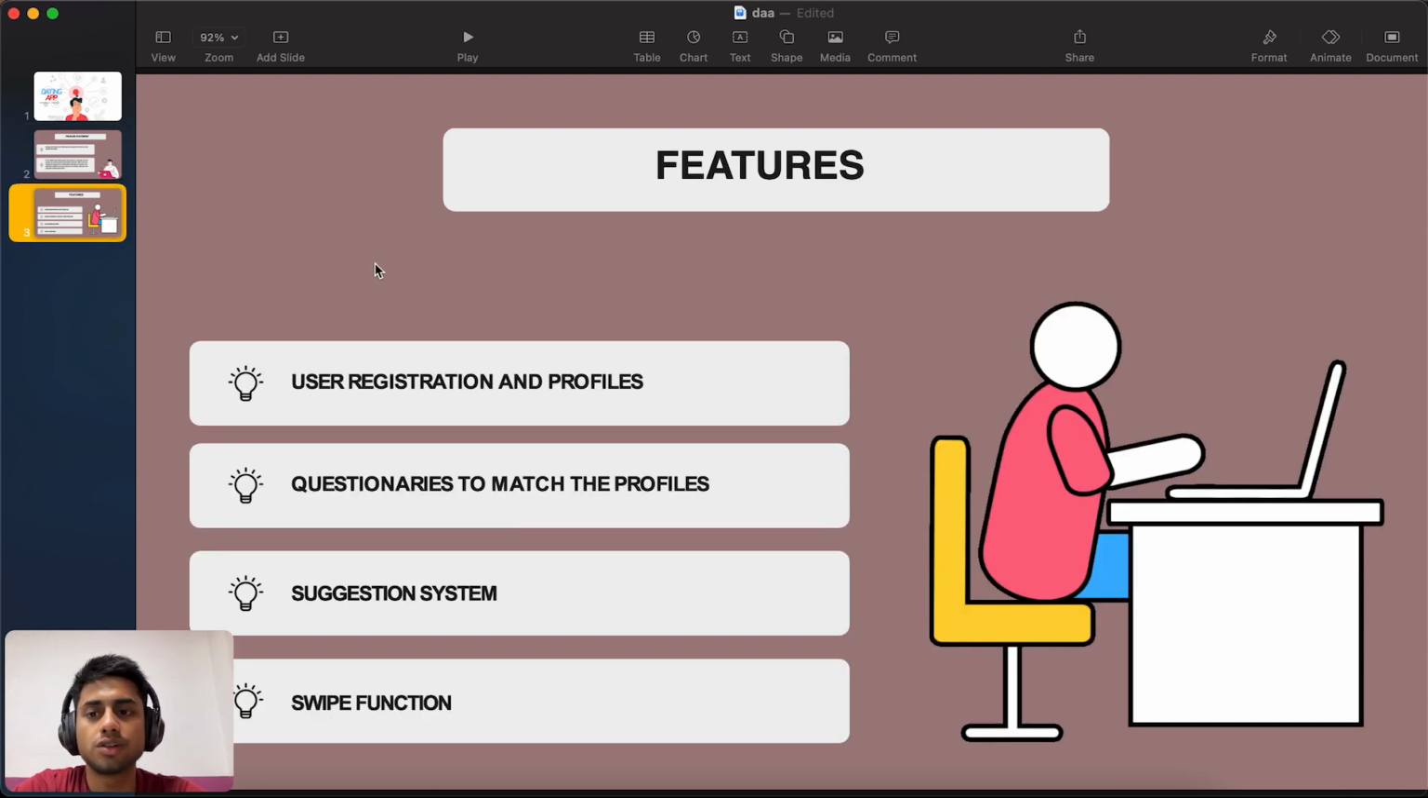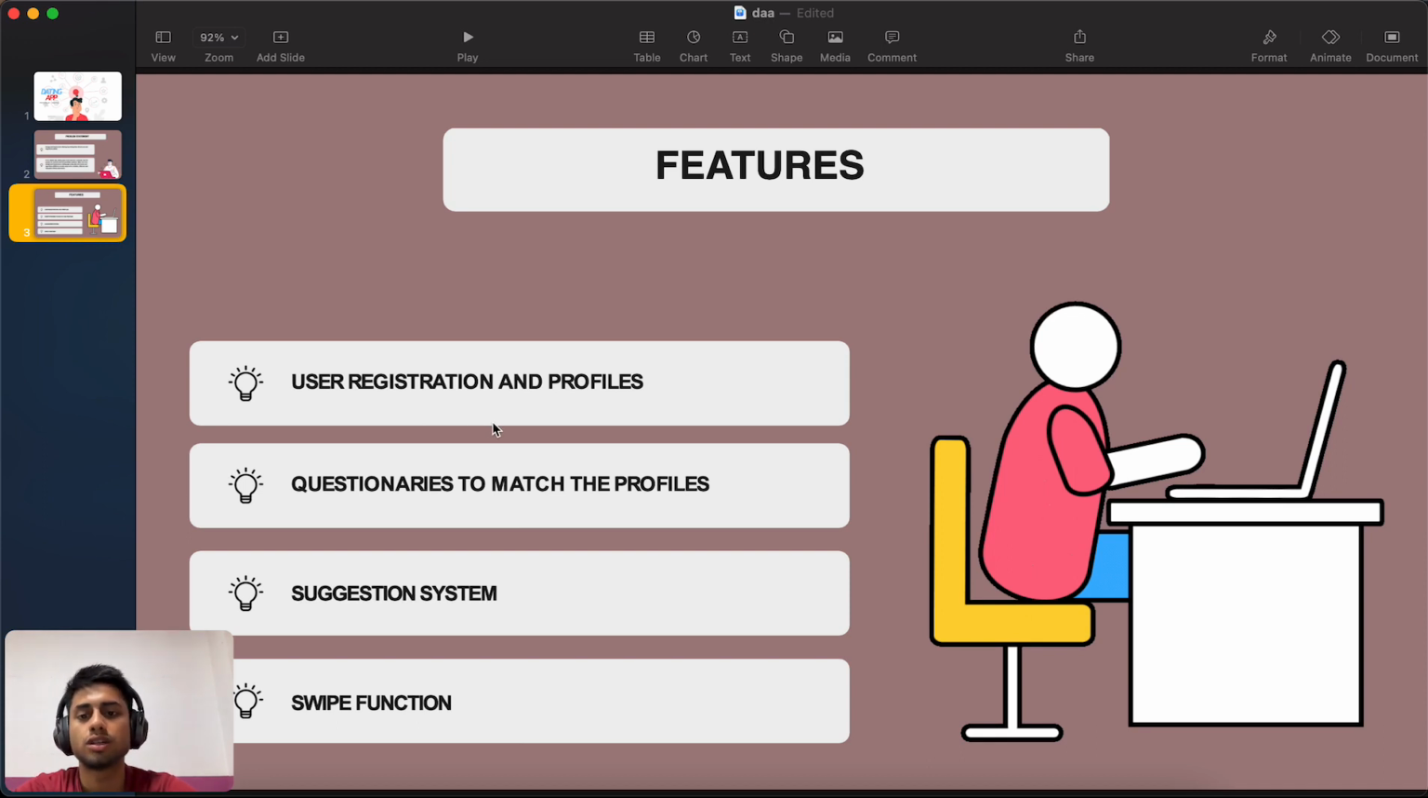There are certain features in it: user registration and profile. When a new user enters the app, there are two options: sign in or sign up. According to their need, they can go to sign in or sign up.